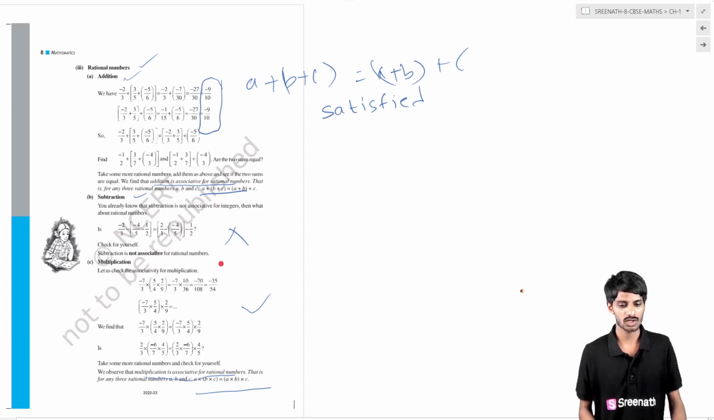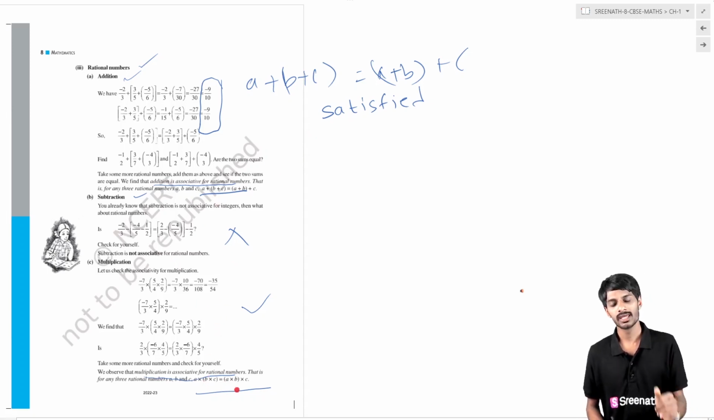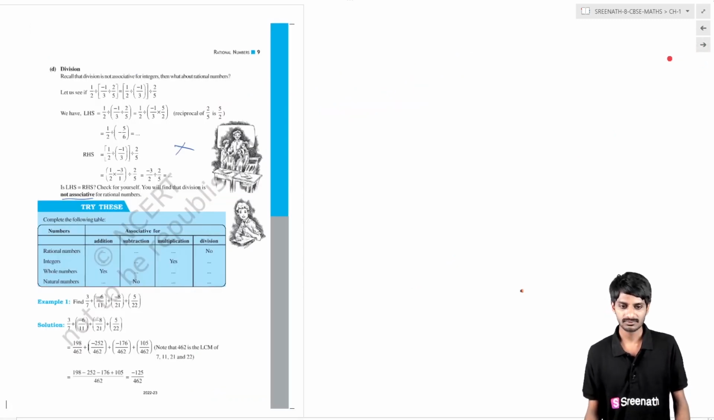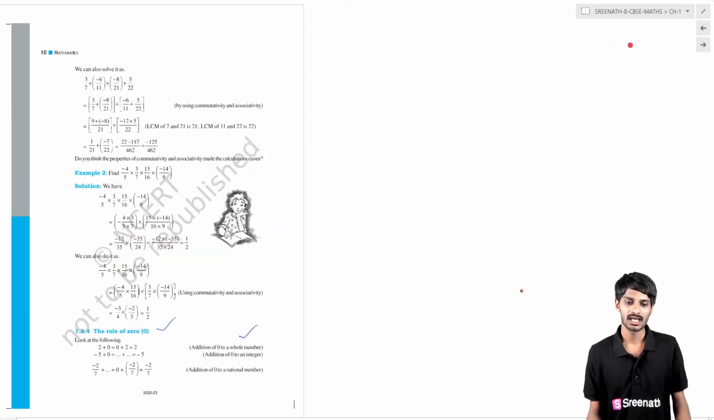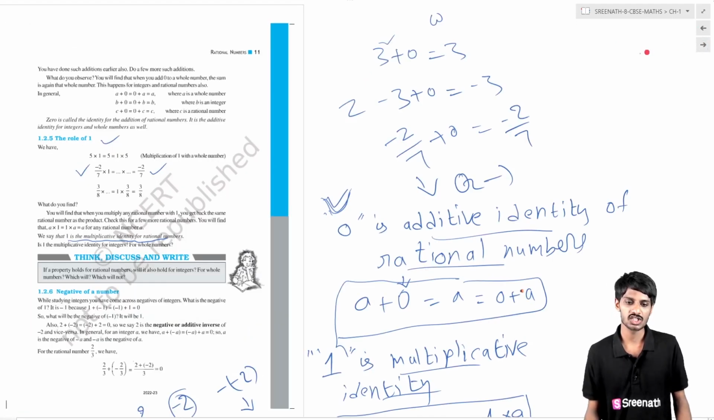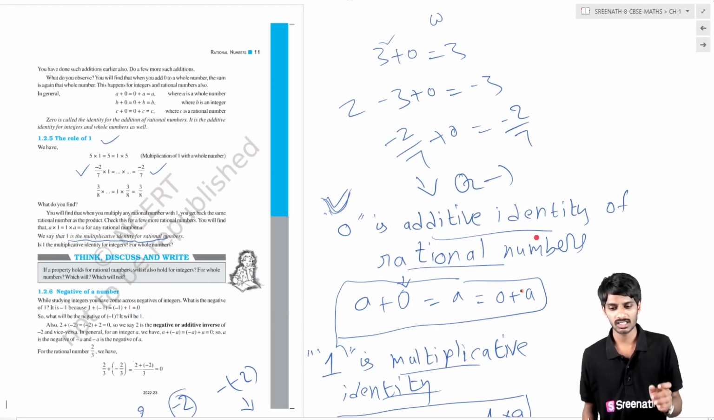For subtraction it is not satisfied, but for multiplication it is satisfied. A cross b cross c equals a cross b cross c. Finally, for division it is not satisfied. What is that property which is not satisfied here? Associative property. Then for the role of 0, 0 is called the additive identity of rational numbers.